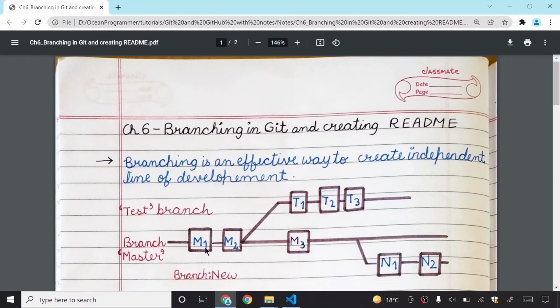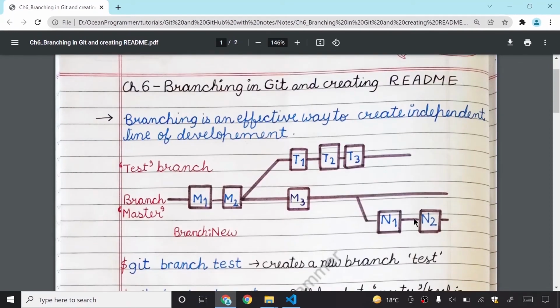And if you think that you can't work in the master branch, then you can even shift to the master branch and work there. At this point you can also create a new branch with new commit one and commit two. This is branching. It is an effective way to create an independent line of development. Also, you can even merge these two branches. This is a very awesome feature.